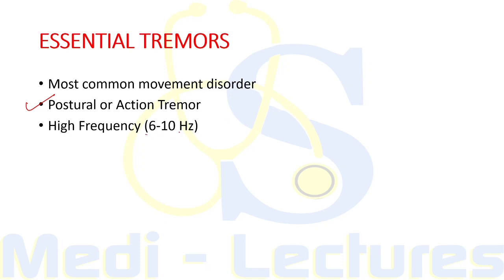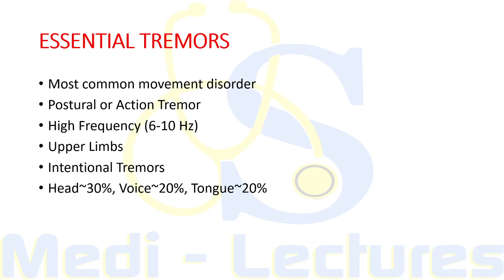These are high frequency in nature, that is 6 to 10 Hz. These predominantly affect the upper limbs. These are usually bilateral and symmetric, but in some cases this can be unilateral as well as asymmetric. In severe cases, these can even interfere with functions such as eating and drinking. These are also known as intentional tremors, and most importantly, these can affect head and neck as well.